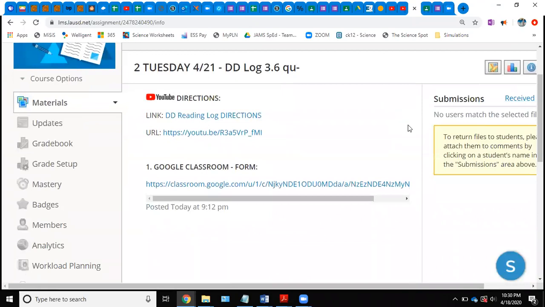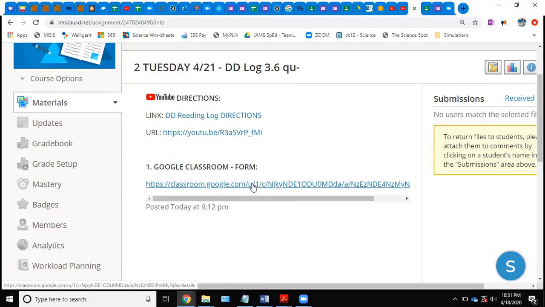Okay, and this is a little bit different than last week. The directions are here, so we're not going to go through that. You're watching that right now. You have one number to go to. So it would be the same as last week, except that you're going to complete the Google form inside of Google Classroom. The reason why I'm moving things to Google Classroom is so that everything's a little bit more organized on my end, and hopefully for you it will be as well.